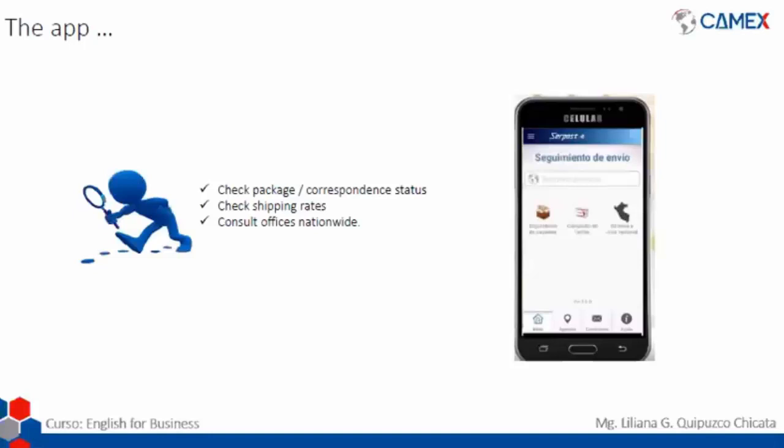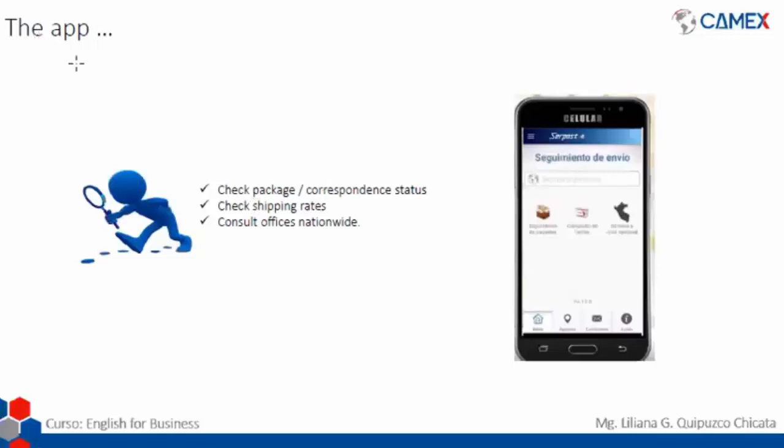But even though we are not allowed to see it right now in real time, we are able to have some printed pages, in this case screenshots from the cell phone, so we will know exactly what we are going to see in the future when we download this app.